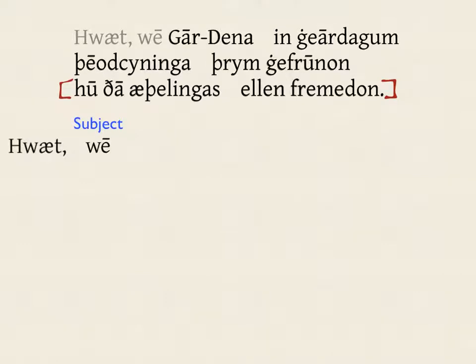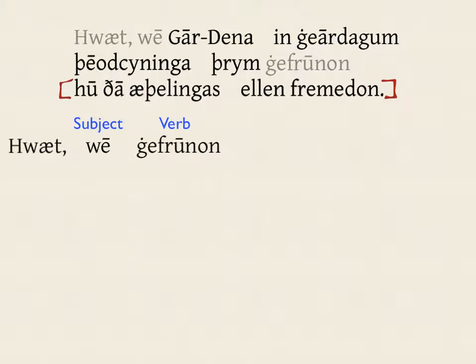If the verb doesn't immediately precede or follow the subject, the next place to look for it is at the end of the clause, and that's where it is in this case. Gefrunon, have heard about, the last word before the noun clause. If the verb needs an object, look for that next. There are actually two objects of gefrunon.